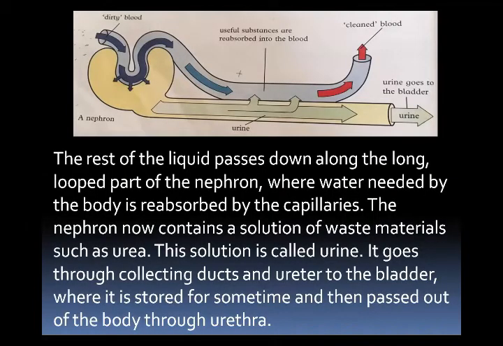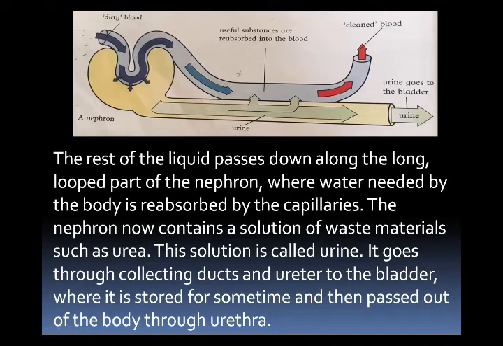This is the structure of the nephron, students. Yes, you can see it is the nephron, and this is the long loop part of the nephron. This is the whole process of excretion.